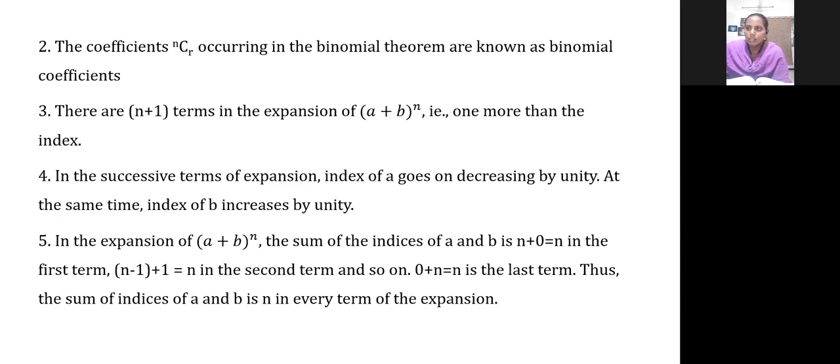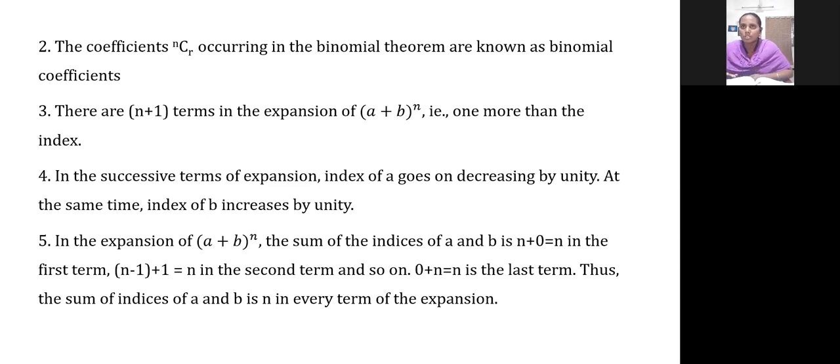So see the third one: there are n plus 1 terms in the expansion. In the expansion part, that is the right hand side, there will be n plus 1 terms. We have already seen this point, before using the theorem.